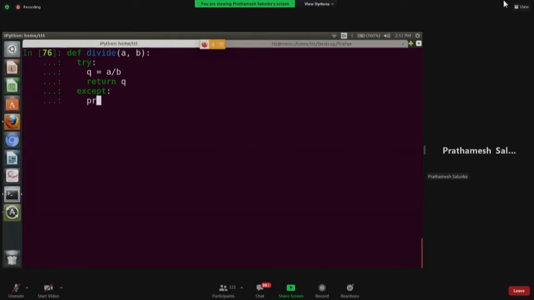So the flow is not hampered. We can simply print divisor cannot be 0. So kind of this, you can modify your function.